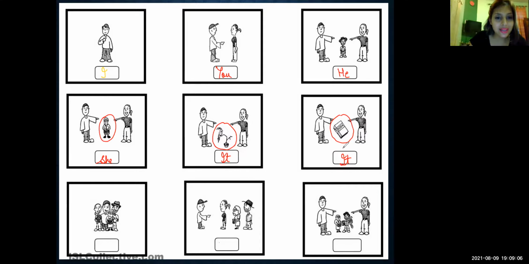In the next picture, you can see that all the people are standing together and it includes myself. Let us take that this is the person who is narrating the entire story. Now in this picture, he is included with a group of people. And whenever we have a group of people which include us, we say we. And whenever we have a group of people which do not include us, we say they. And in the next picture, again, they, because more than one person is there and it does not include me. You can say they or you can say them also. They. All right.